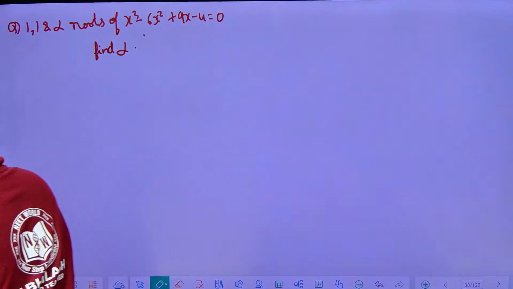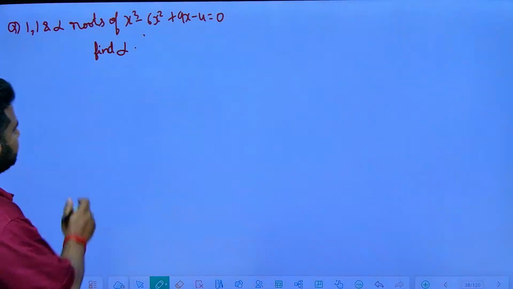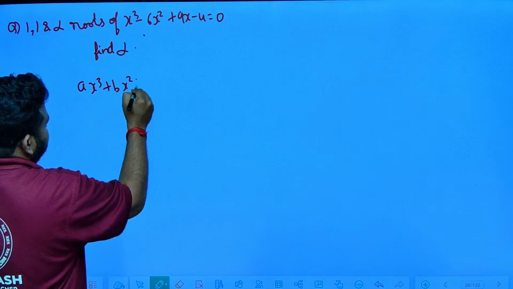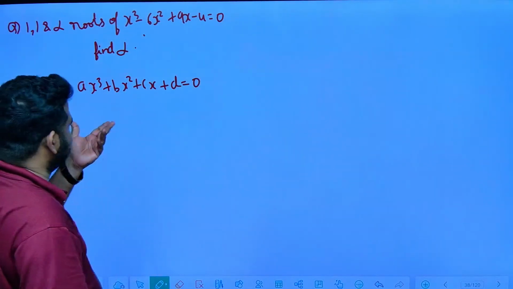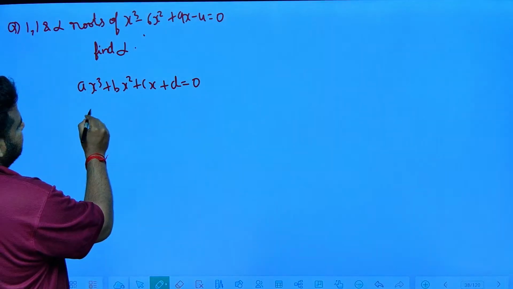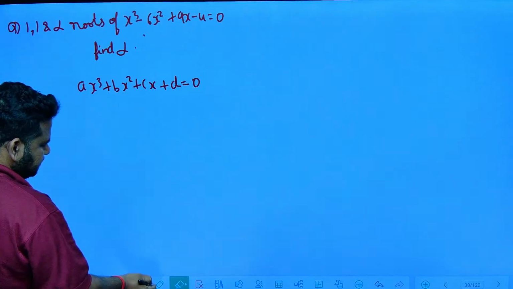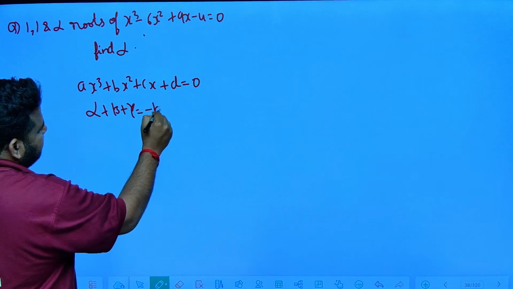Before this question, let me tell you a concept. So see here, observe carefully. If you are having a polynomial like ax cube plus bx square plus cx plus d is equal to 0. Quadratic you know, but for cubic, let me tell you. Sum of the roots, that is alpha plus beta plus gamma, is given by minus b by a.